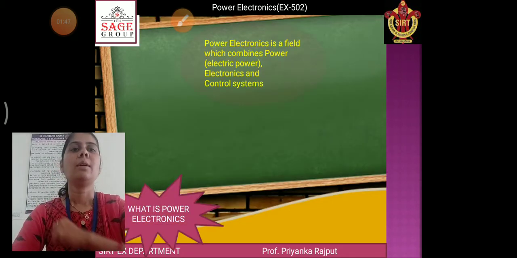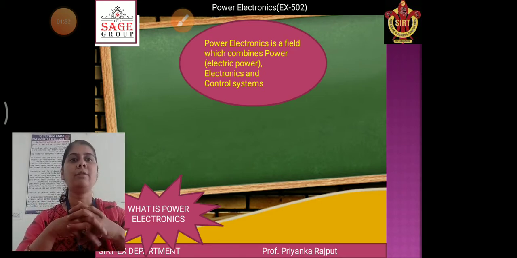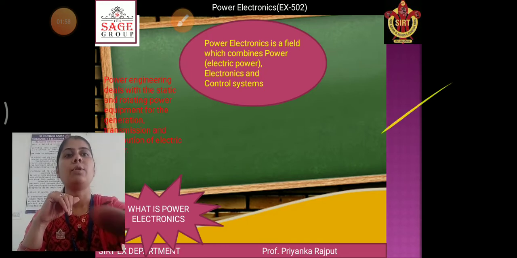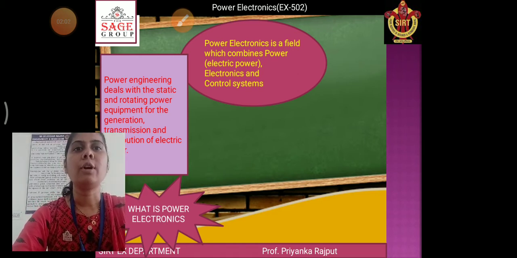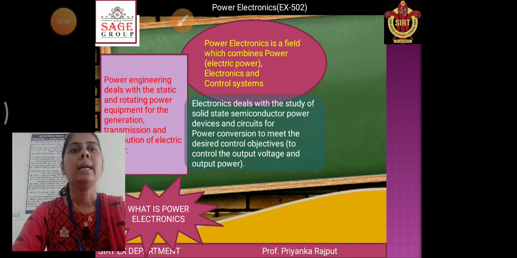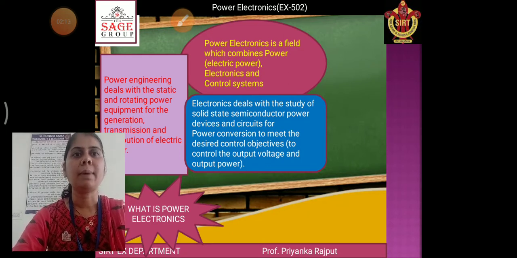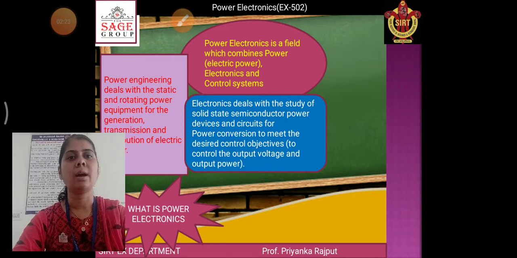Now, first, what is power electronics? Power electronics is a field which combines power, electronics and control. Power engineering deals with static and rotating equipment for the generation, transmission and distribution of electric power, and electronics deals with the study of solid state semiconductor power devices and circuits for power conversion to meet the desired control objective, to control the output voltage and output power.